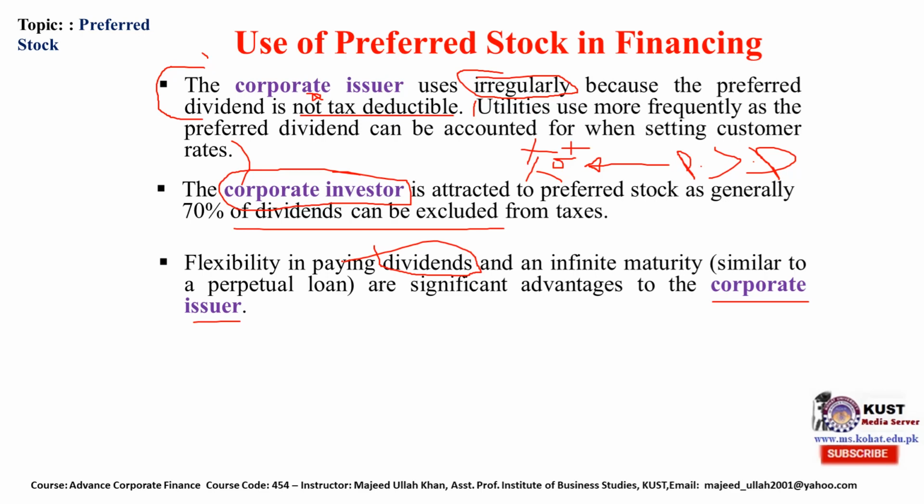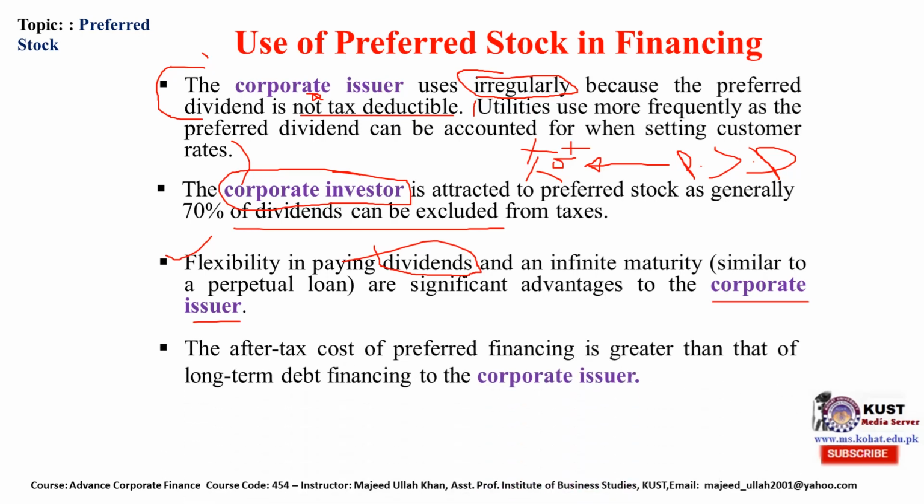So it has very large flexibility, and the corporate issuers are sometimes willing to issue preferred stock because they never face a bankruptcy cost on preferred dividends. The after-tax cost of preferred financing is greater than that of long-term debt financing to the corporate issuers.